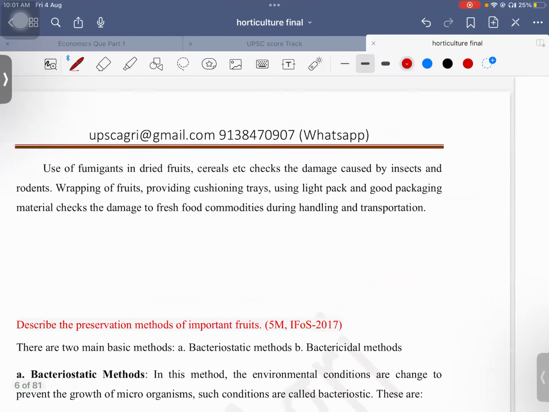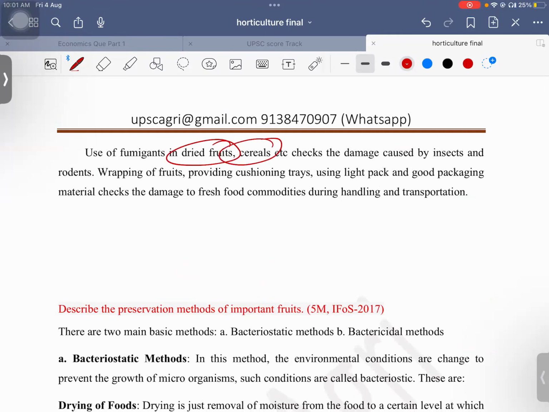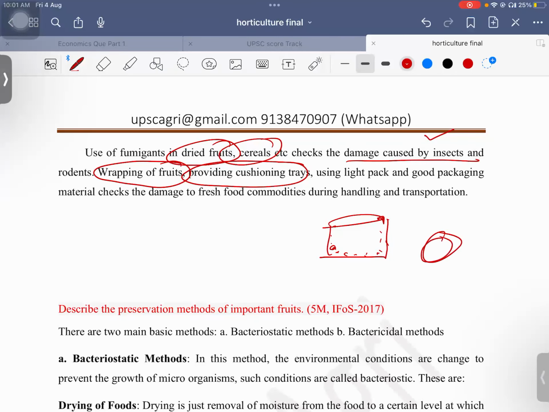So use of fumigants in dried fruits and cereals checks the damage caused by insects. Wrapping of fruits we should do, providing cushioning trays. Okay, like you would have seen in the packing, cushioning trays will be there to prevent the damage. In Apple and all you would have seen this. In shops also they keep it in a pouch.